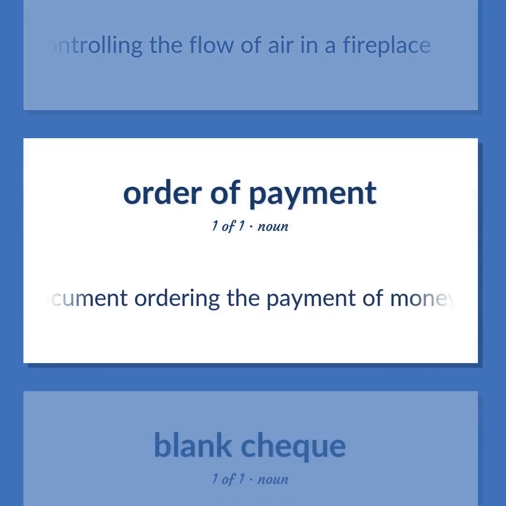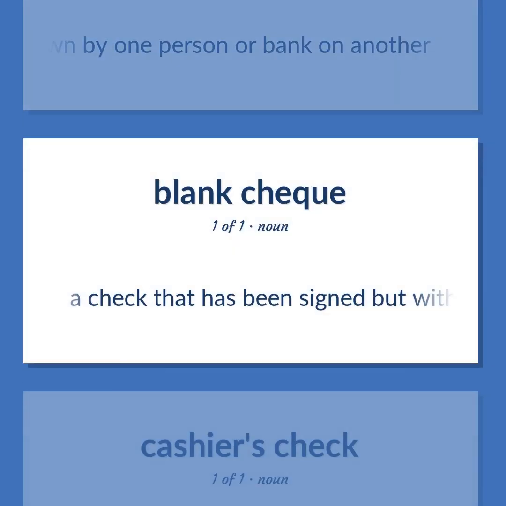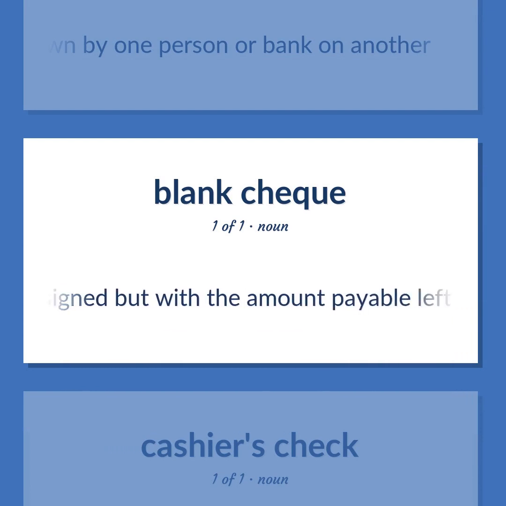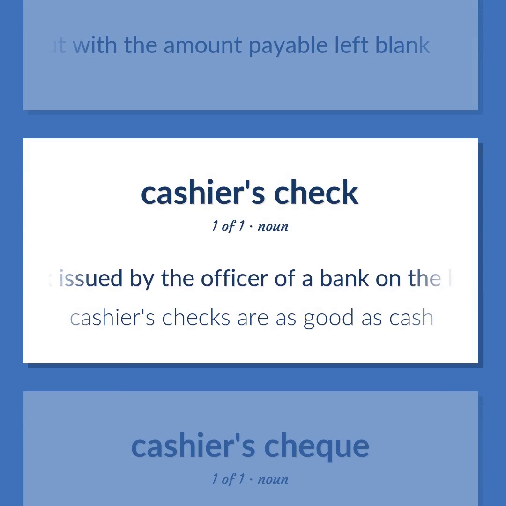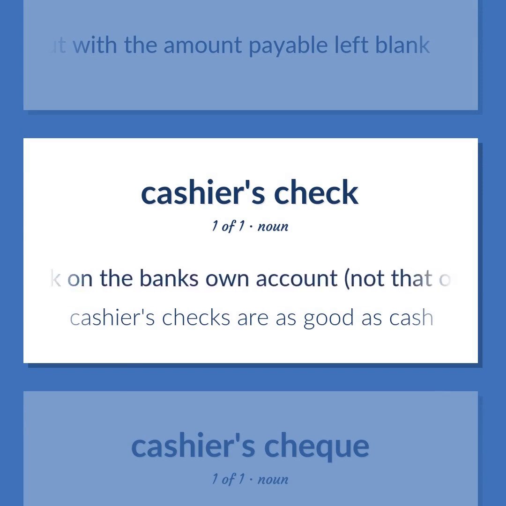A document ordering the payment of money, drawn by one person or bank on another. A check that has been signed but with the amount payable left blank. A check issued by the officer of a bank on the bank's own account, not that of a private person. Cashier's checks are as good as cash.